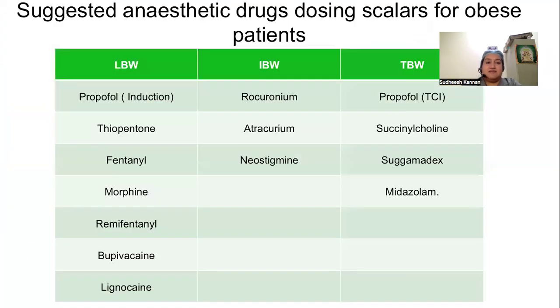So this is the comprehensive list of suggested anesthetic drug dosing scalars for obese patients. Propofol induction dose, thiopentone, fentanyl, morphine, remifentanil, and local anesthetics should be given based upon lean body weight. Rocuronium, atracurium, neostigmine should be given according to ideal body weight, and propofol maintenance or TCI, succinylcholine, sugammadex, and midazolam to be given according to the total body weight.